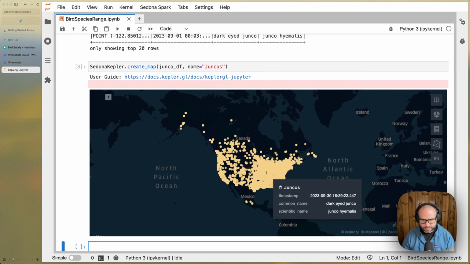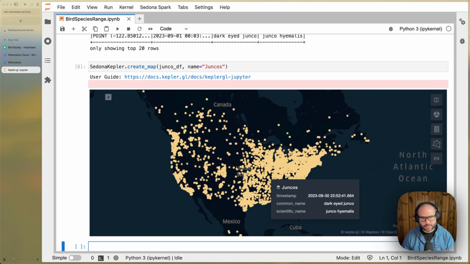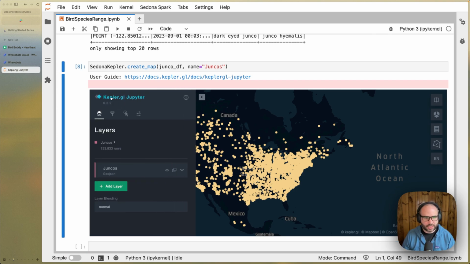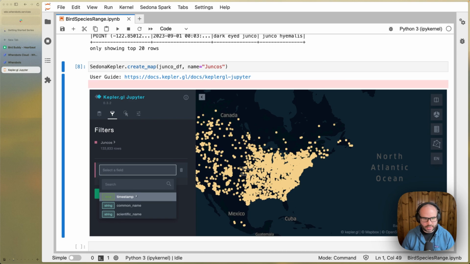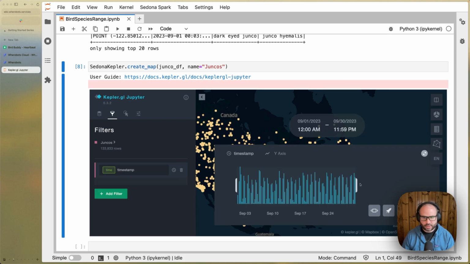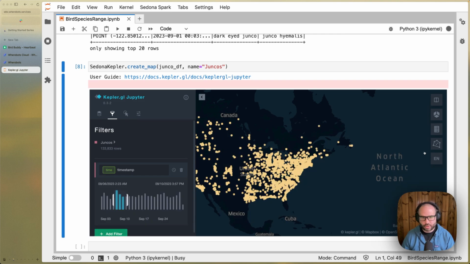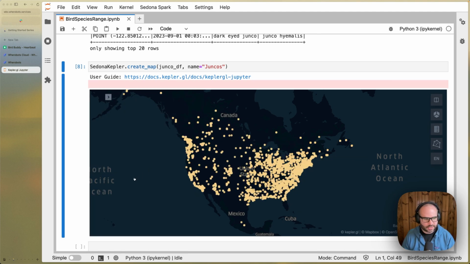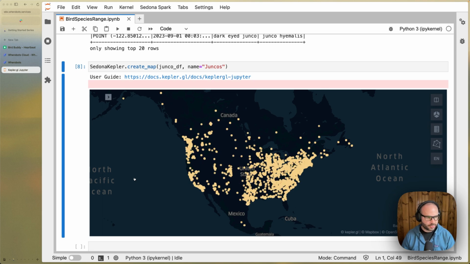And so we can zoom out, we can zoom in, so we can see that the junco has a pretty wide distribution range. What's nice about Kepler is we can do things like filter the results. In this case, because we have a timestamp value, we can filter by time. We can also play these over time to see how the distribution of junco observations changes throughout time. So that's pretty neat.